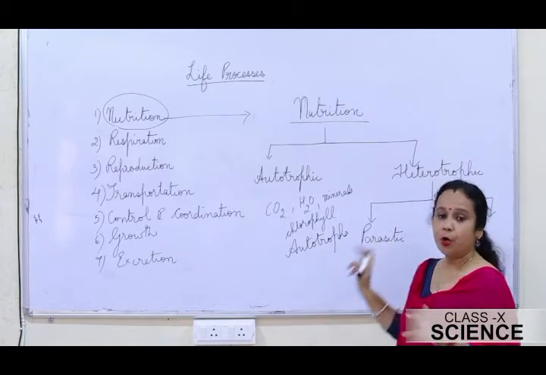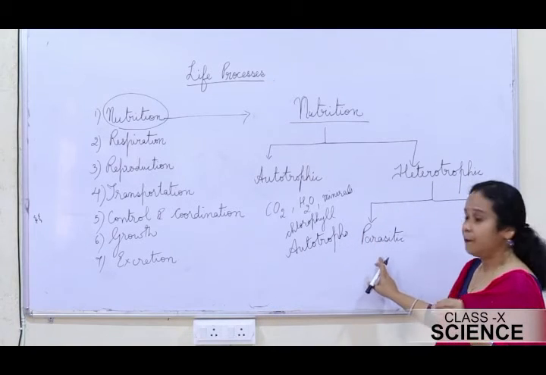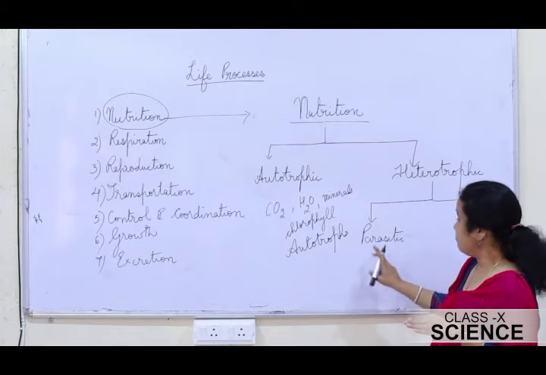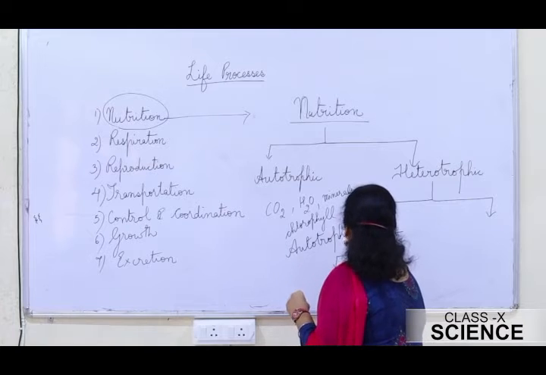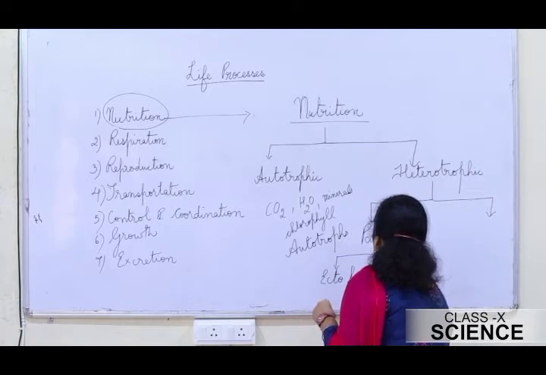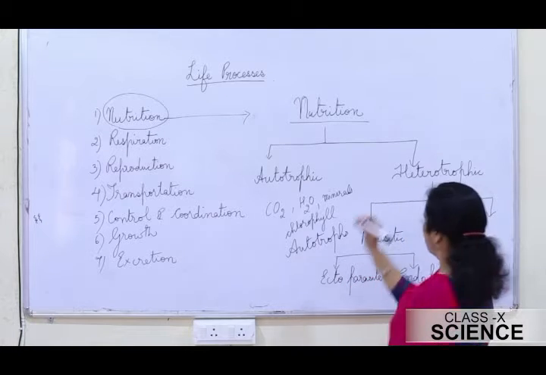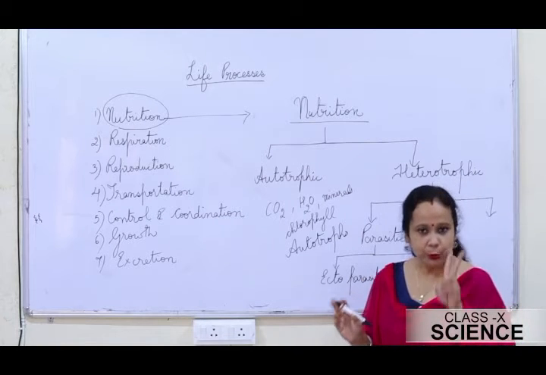So a parasitic mode of nutrition is a type of nutrition in which one organism derives food from another living organism without killing it. Parasites can be further divided into two. One is ectoparasite and the other one is endoparasite. Now, when I am talking about parasites, let me give you two main terms.